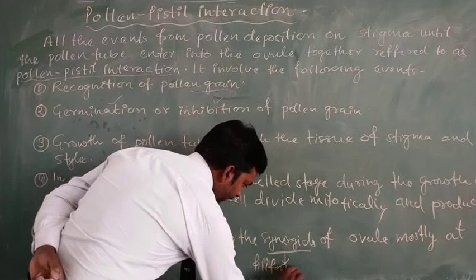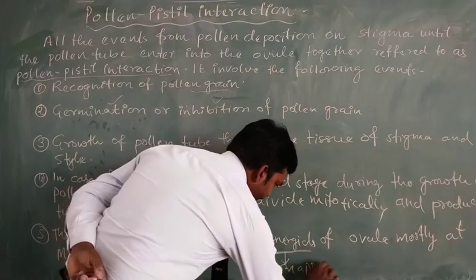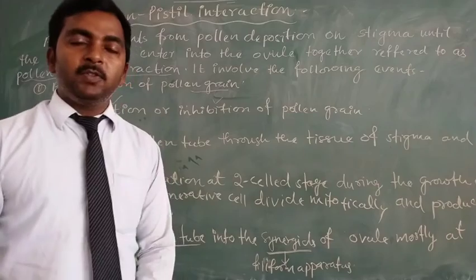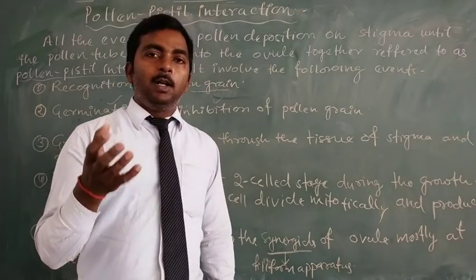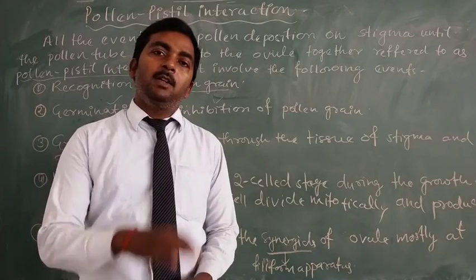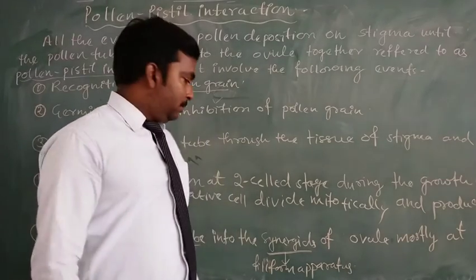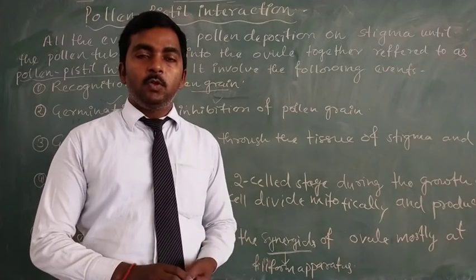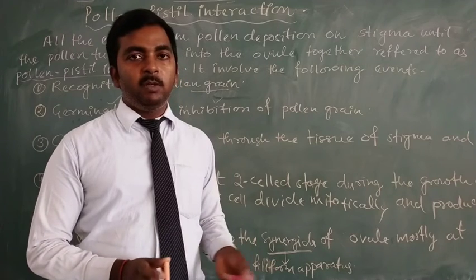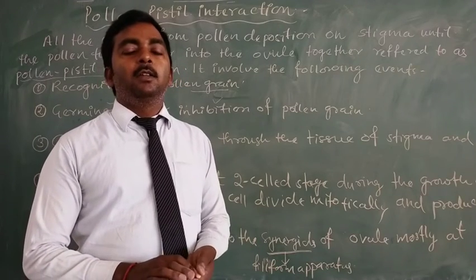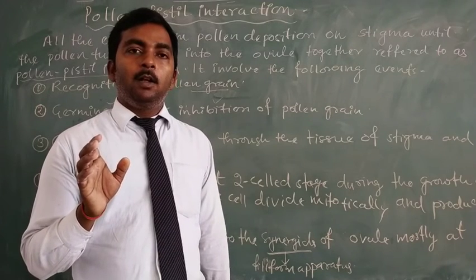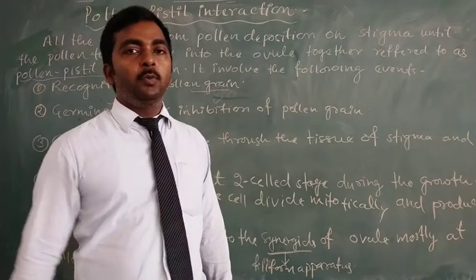This filiform apparatus allows the entry of the pollen tube into the ovule, or we can say into the synergids. About the filiform apparatus we have also discussed in the previous lecture that it guides the entry of the pollen tube into the ovule.